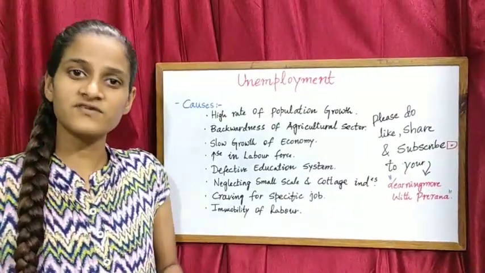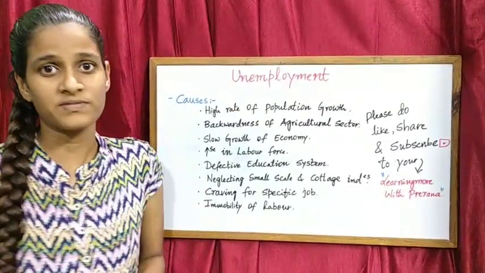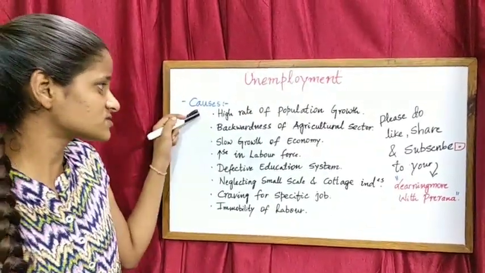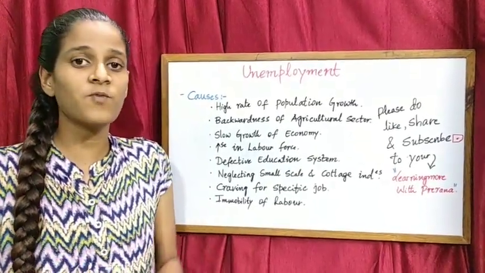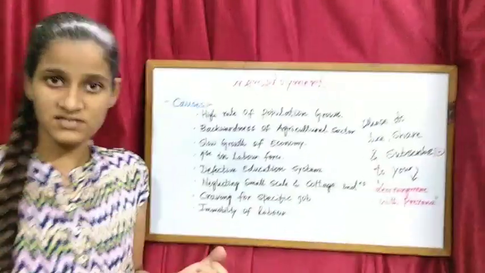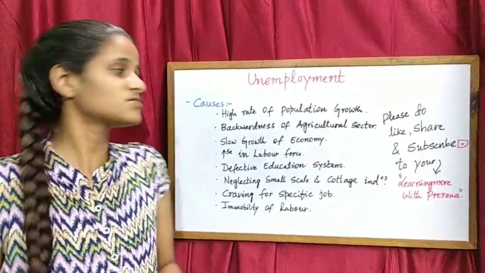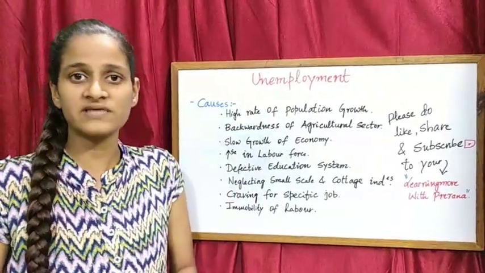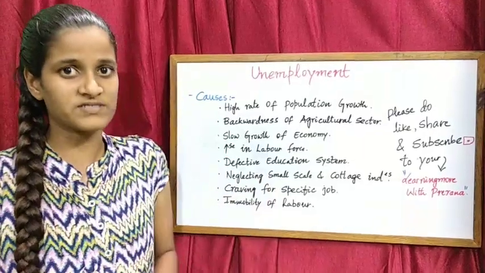So friends, after the types of unemployment, let's see what causes unemployment. The first point is the high rate of population growth. As we know, when the population increases, the number of job seekers increases and the job opportunities are limited. So due to this population growth, an individual can face the problem of unemployment.